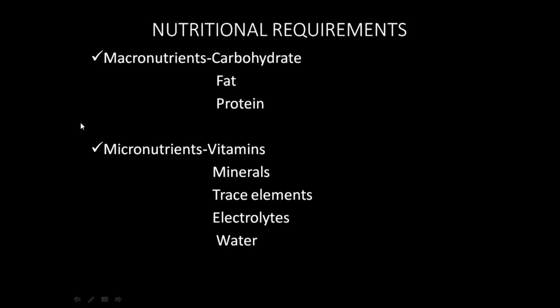So once the patient's nutritional assessment has been done, we come to know whether the patient is undernourished, normally nourished, or overnourished. Once we know the patient is malnourished, you have to give some nutritional requirements to the patient. There are two groups: macronutrients and micronutrients. Macronutrients are carbohydrate, fat, and proteins, and the micronutrients are minerals, vitamins, trace elements, electrolytes, and water. Okay.